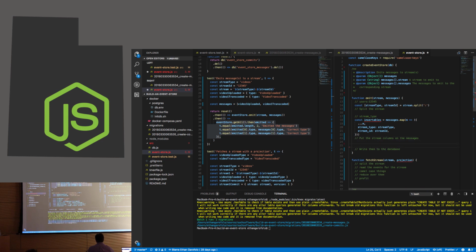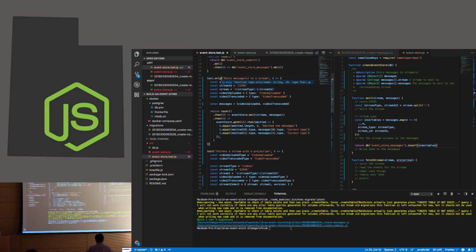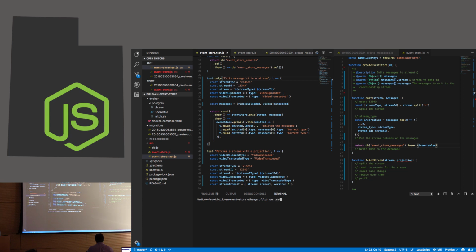And then we just need to write them to the database. So we have a reference up here to our connection. So we need to return it. The name of our table was event store messages, if I recall. Yep. And then all we need to do is insert our insertables. And assuming we did this right, yay! So boom, we just emitted events to a stream in an event store.